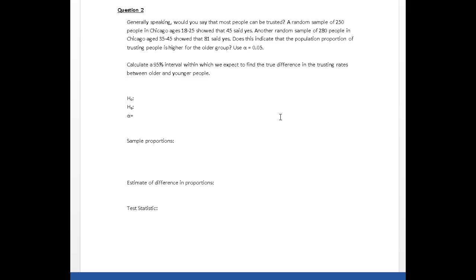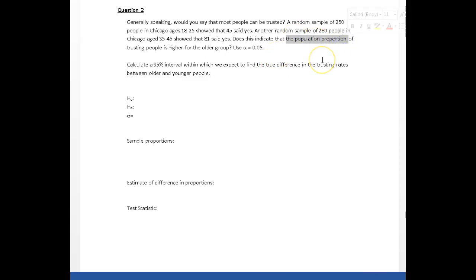Another random sample of 280 people, again in Chicago, but this time these people were aged 35 to 45, and of those 280 people, 81 of them said yes, most people can be trusted. The question is, does this indicate that the population proportion of trusting people is higher for the older group? We have to make a decision at an alpha of 0.05, and then down here we're asked to calculate a confidence interval.